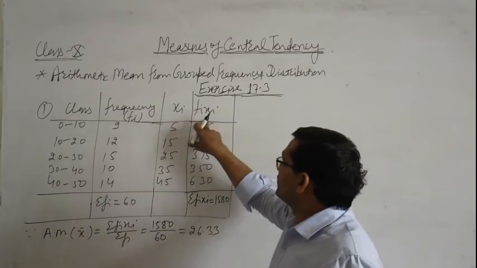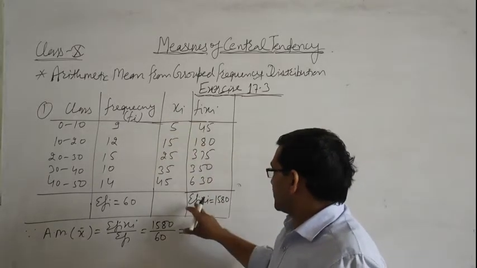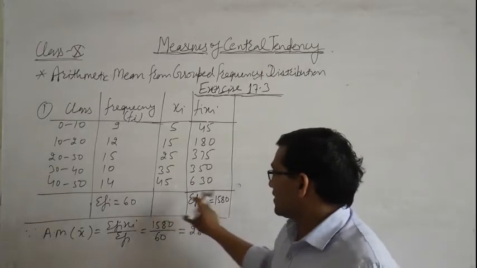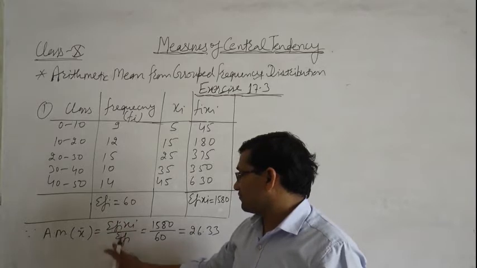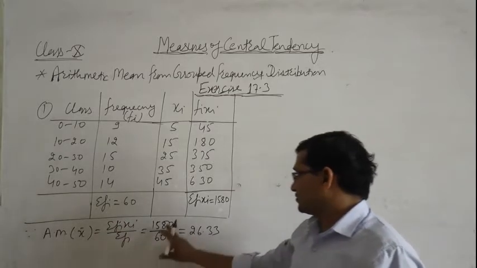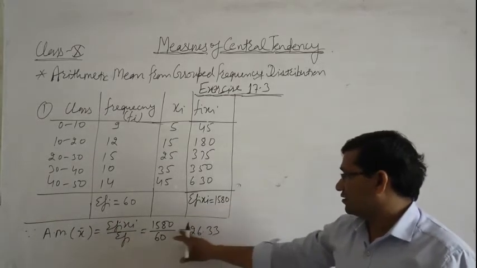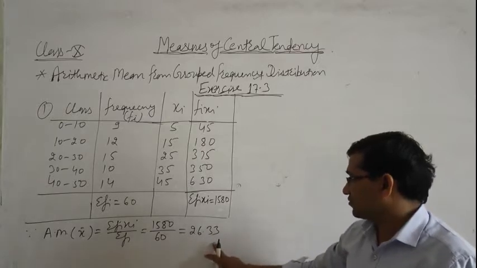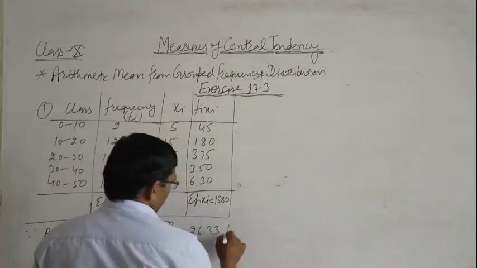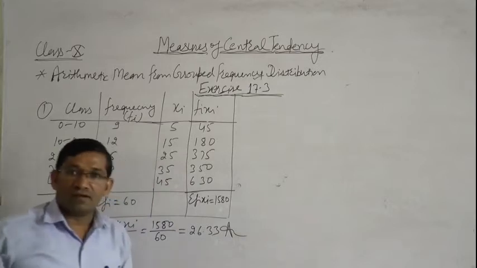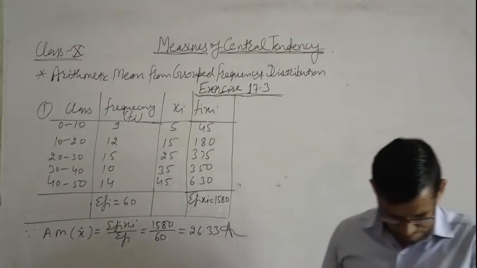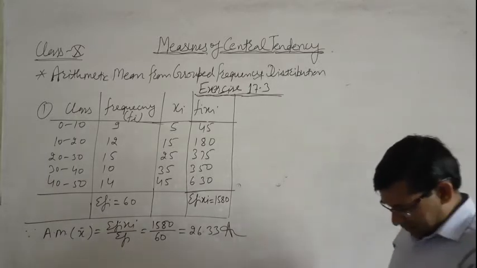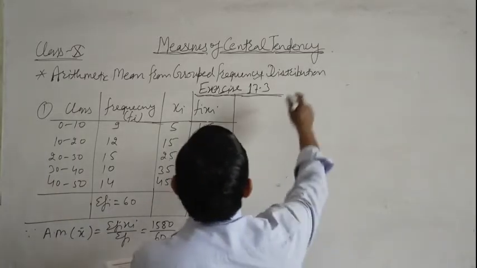So again we find fi xi, then sigma fi xi and sigma fi, because arithmetic mean x bar is equal to sigma fi xi upon sigma fi, which is 1580 divided by 60. We get 26.33. Okay, now same as question number 2.